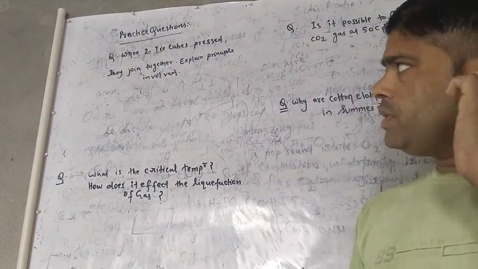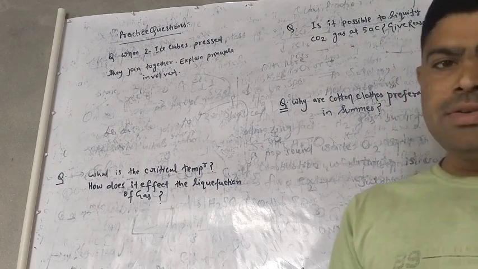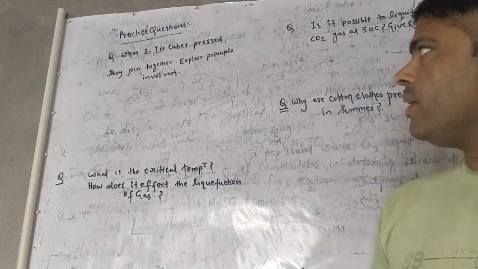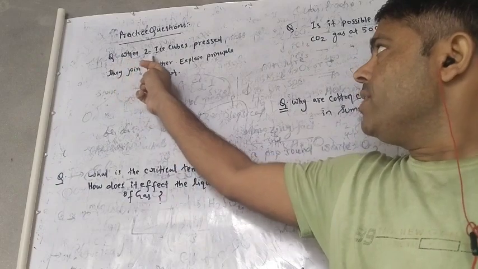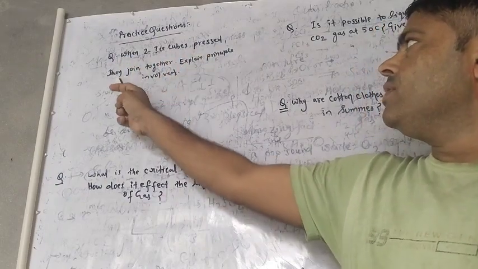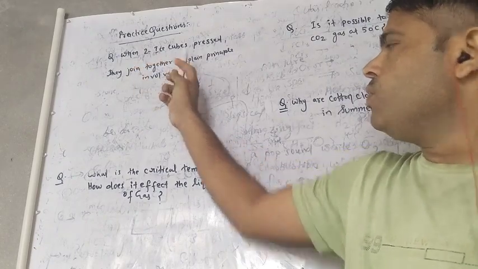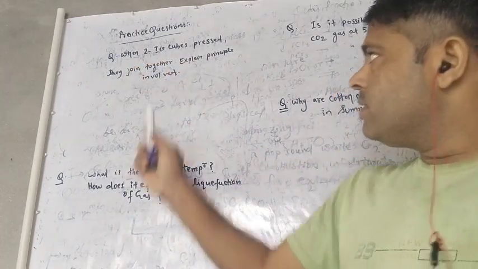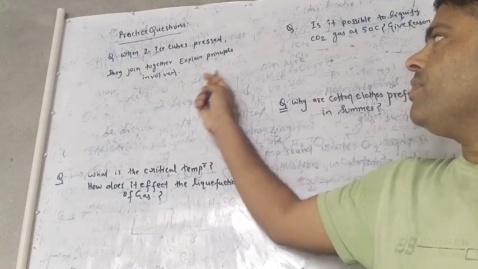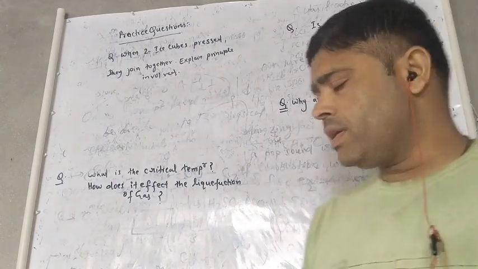Today we are going to start the most important question of nature of matter. Here is question one: when two ice cubes are pressed, they join together. Explain the principle involved. Okay.